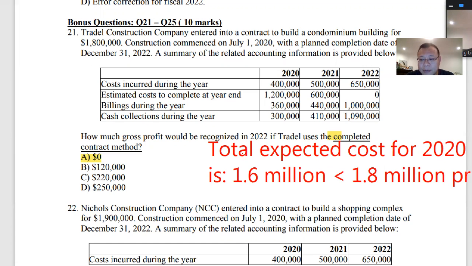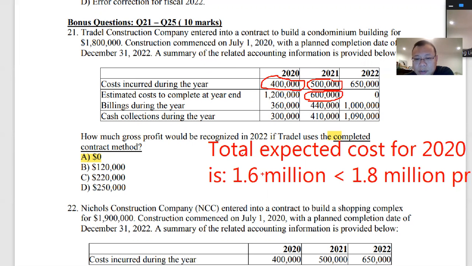The price is 1.8 million, so that's good for 2020. What about 2021? For 2021, the actual cost up to 2021 is 900,000, that is 400 plus 500, and you need an additional 600.